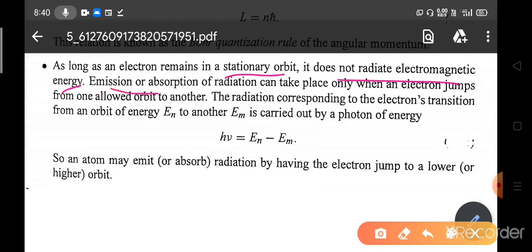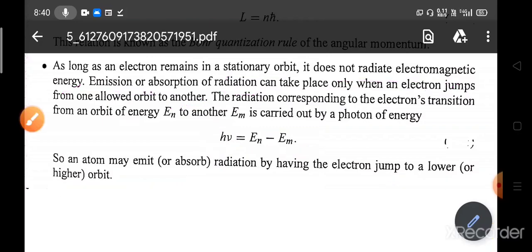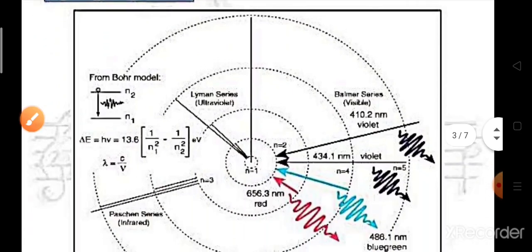The emission and absorption of radiation can take place only when the electron jumps from an allowed orbit to another allowed orbit. Suppose the electron is jumping from En to Em, so the radiation absorbed by the electron will be h nu, and when it comes back to En from Em, it will emit radiation of the amount h nu. So an atom may emit or absorb radiation by having the electron jump to a lower or to a higher orbit. So let's visualize the things we have learned.